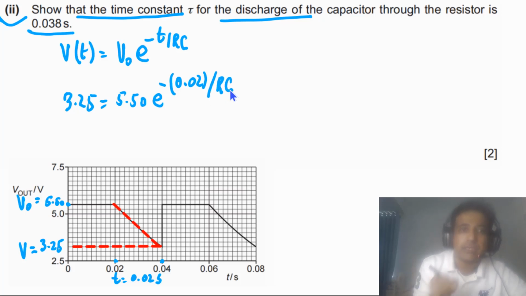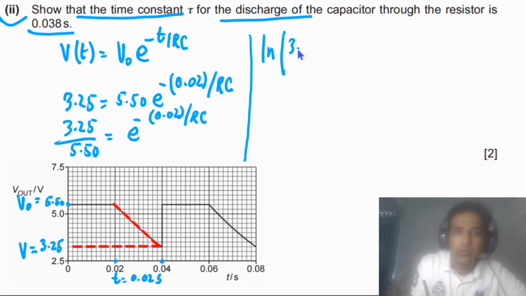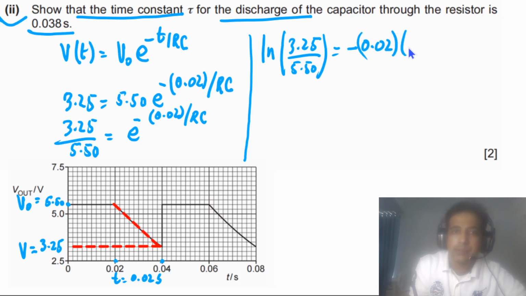divided by RC. We can simplify this one. We can write here we have 3.25 divided by 5.50, and here we have e to the power of negative 0.02 divided by RC. Now if we take natural log on both sides, we can say ln of 3.25 divided by 5.50 is equal to negative 0.02 divided by RC.